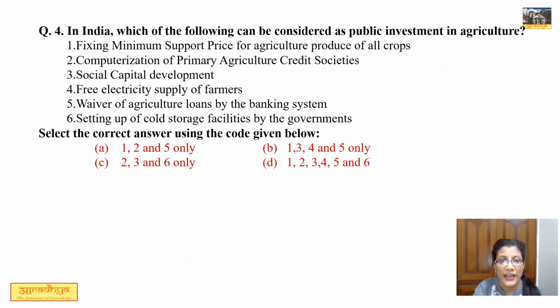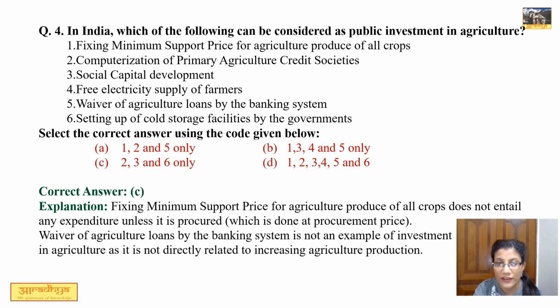Question number 4. In India, which of the following can be considered as public investment in agriculture? 6 options are given. One by one we'll go. Option number 1 says fixing MSP for agriculture produce for all crops. Now fixing MSP is not at all a public investment in agriculture until and unless its procurement is done through the government. So first option is not correct.